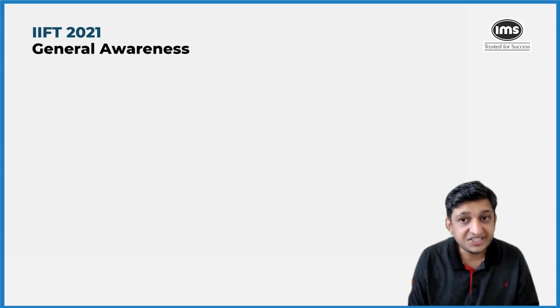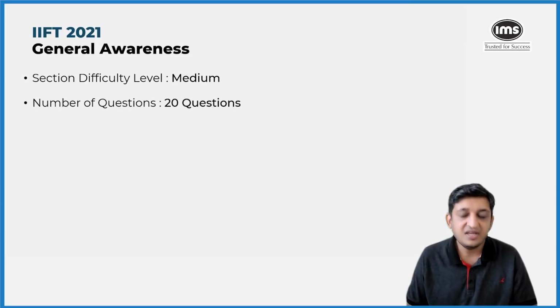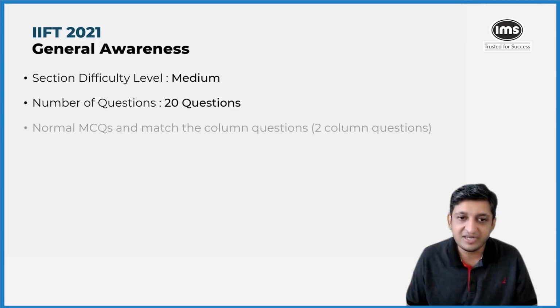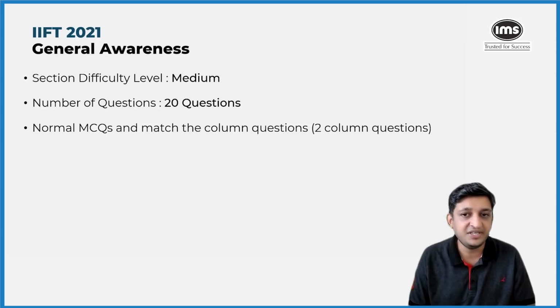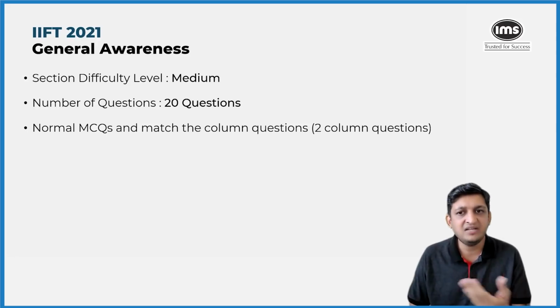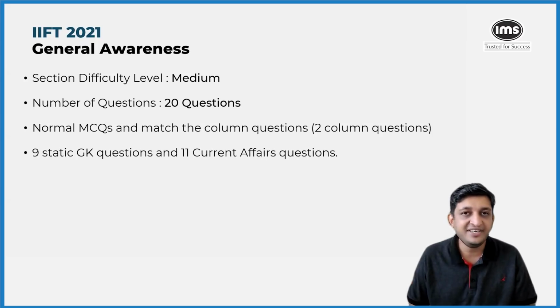If you look at the next section on general awareness, the overall level of difficulty of this section was on the moderate side. Again, if you look at it objectively compared to the past IIFT paper of IIFT 2020, we can say that general awareness was on the easier side this year. The number of questions was 20, as we have already discussed. The questions were a mix of normal MCQs and the match the column kind of questions that we have come to associate IIFT with. So there were 2 columns wherein the data in one column had to be matched with that in another column. Again, mainstream IIFT pattern in which GK is asked.